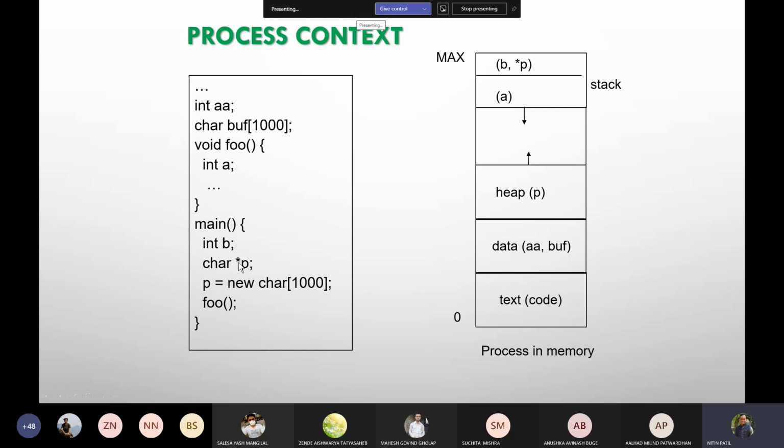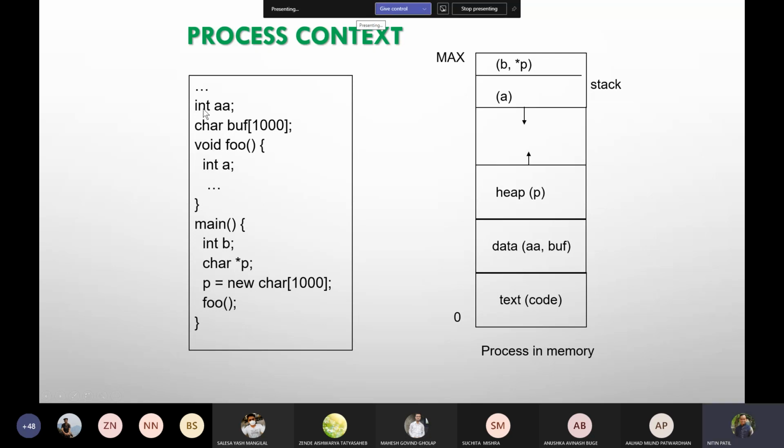This P is dynamically allocated. Either you use the malloc function in C, or new, object creation, in C++. So you get this in the heap. This A and buffer are in the data section. I want to differentiate data and BSS together here, but ultimately, this A and buffer would be going into BSS rather than data.